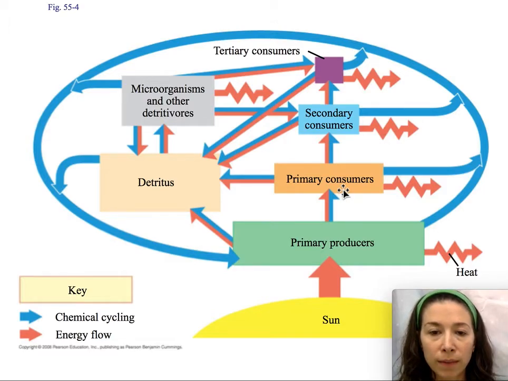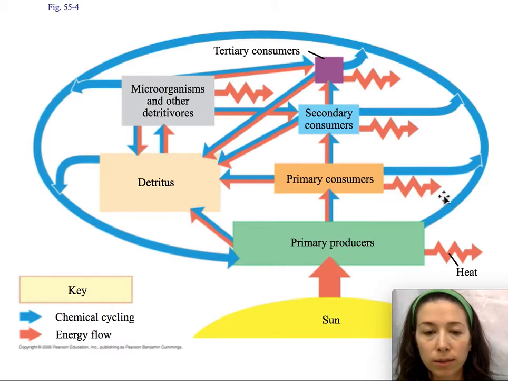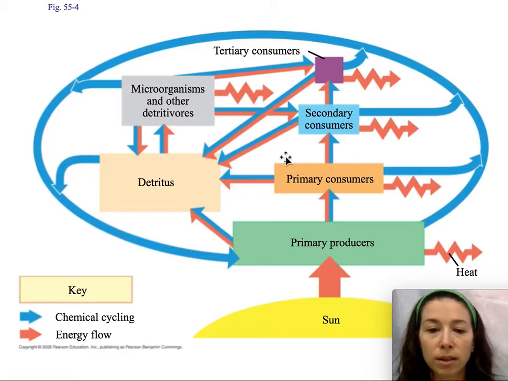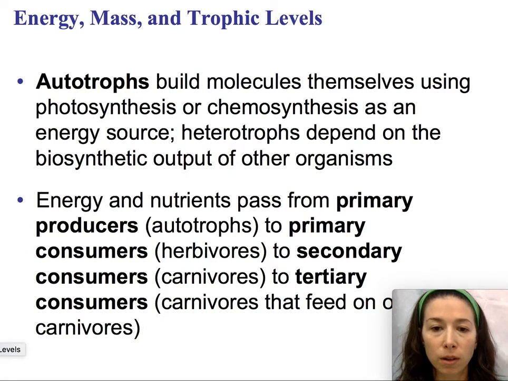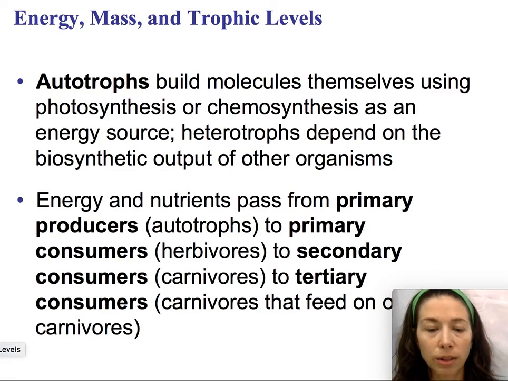Importantly, we see on every step, every transformation of energy from one step to another, we lose heat. So not all of that energy that the primary consumers are eating is being used to build the bodies of the primary consumers. Because of that inefficient transfer of energy, energy is being lost every time there's a transformation of energy, seen here. This is a summary of all of the terminology that I would like you to remember.